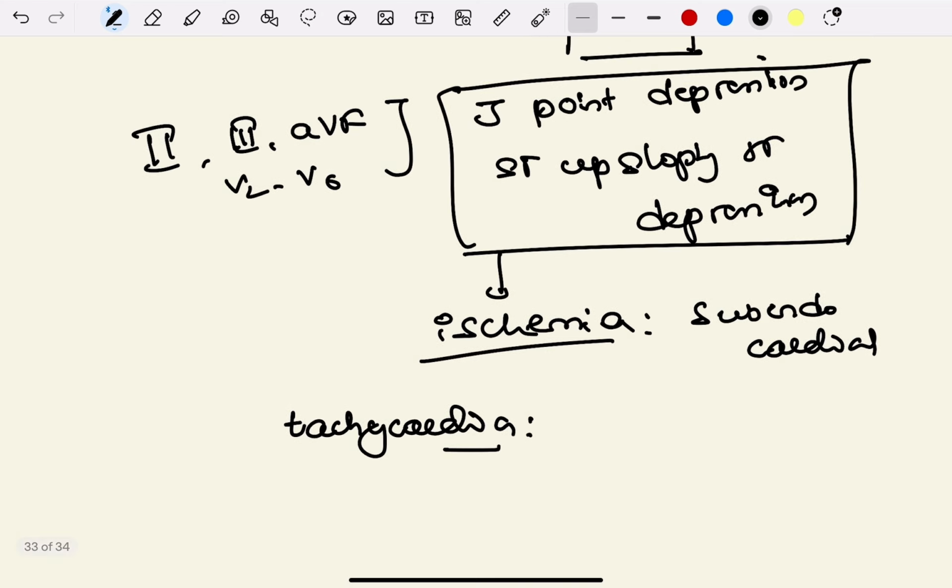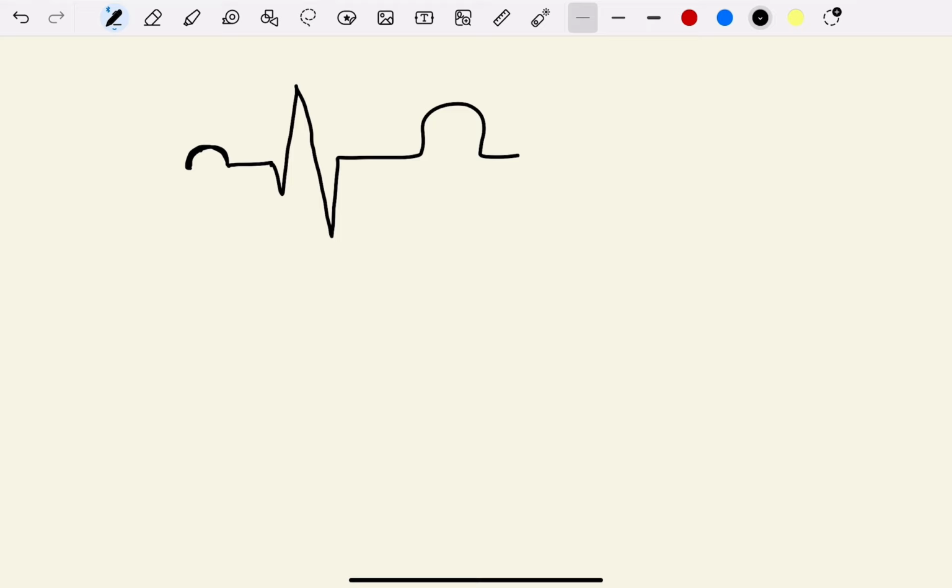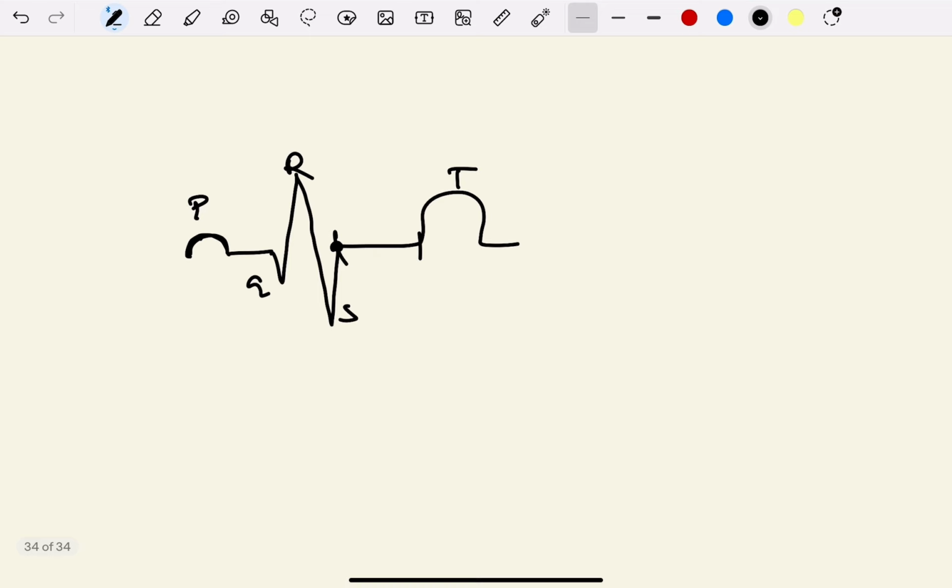Because, with normal heart rate, let's suppose this is the P wave. This is the normal waveform: P wave, Q, R, S, T, and this is your ST segment, and this point is the J point. Normally the atria get depolarized first. After that, ventricular depolarization happens.